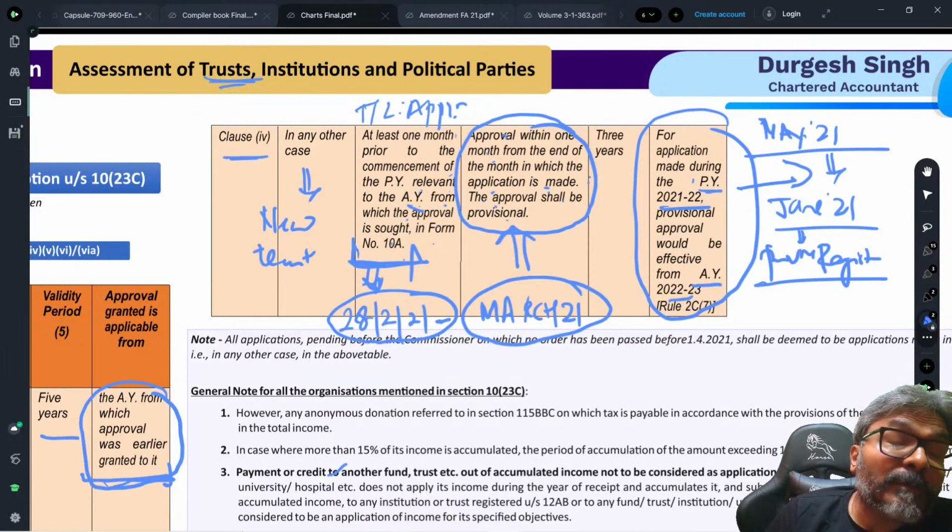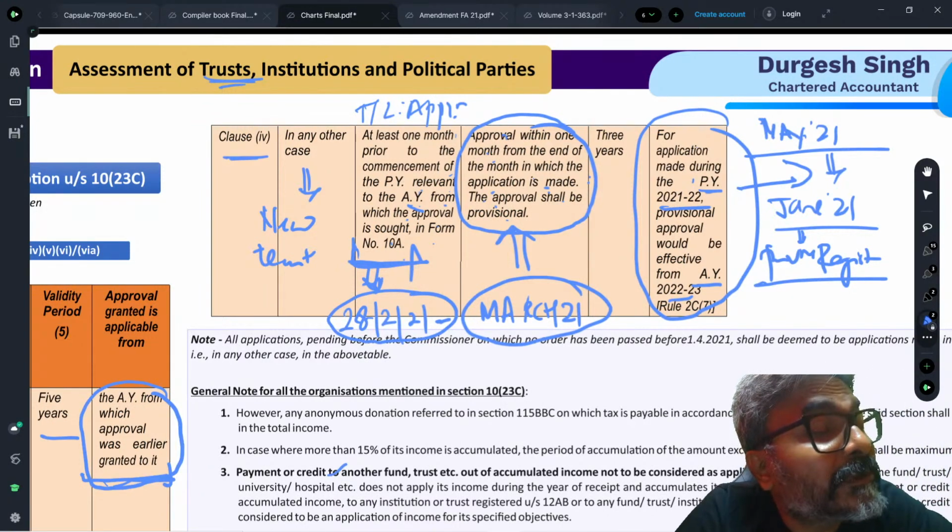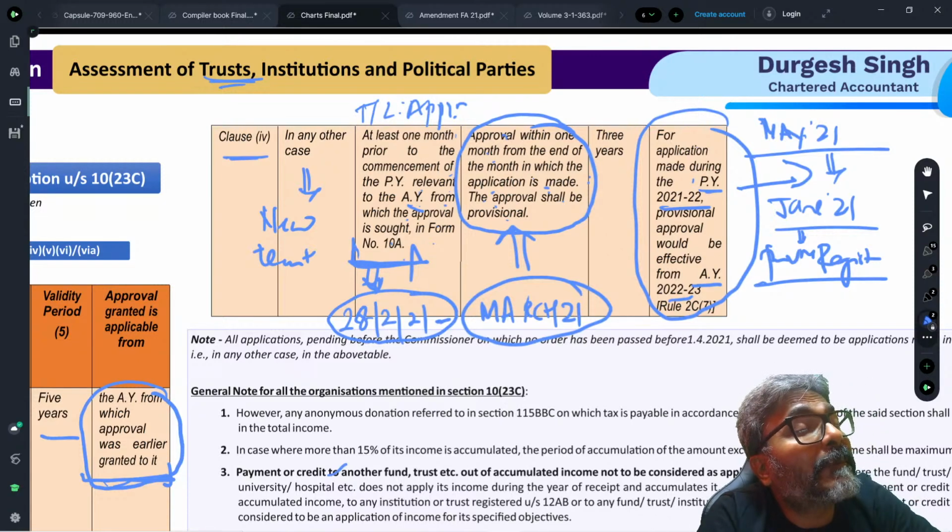Now you will say, sir, then what about the final registration? This new application is only for provisional registration. And then what about the final registration? I'm just coming to that. First of all, just pay attention to what provisional registration is. Provisional registration, students, is given just on the basis of documents. Obviously, there is no history for the new trust. Do they have any history to really verify whether they would be for charity? Not much. So the government can only go as per the academic details.